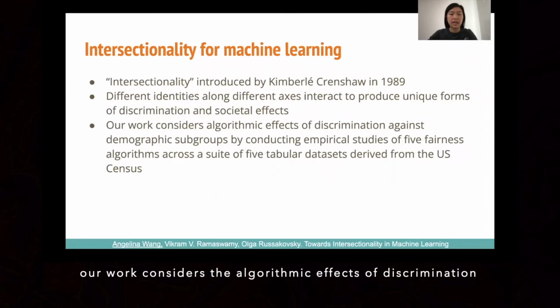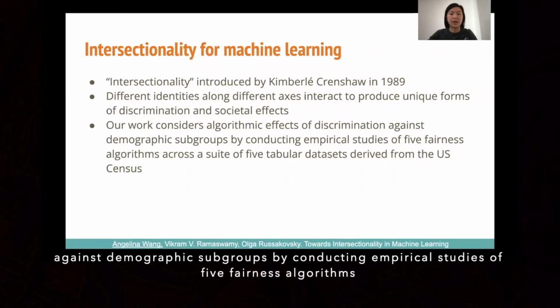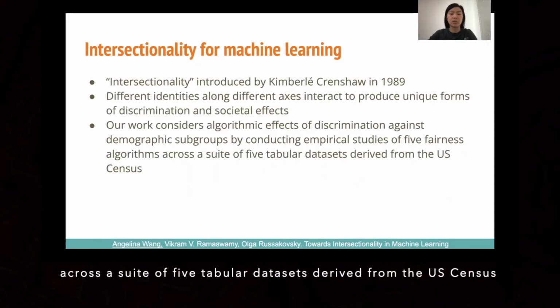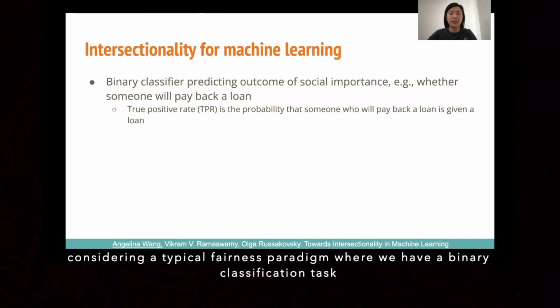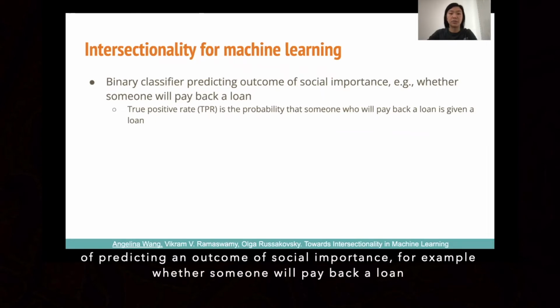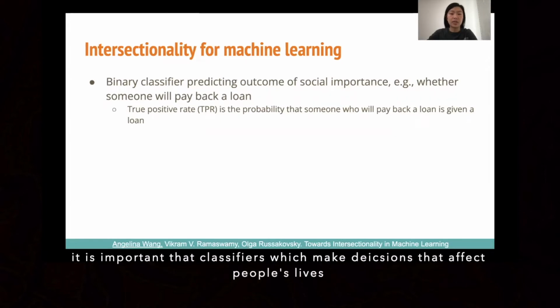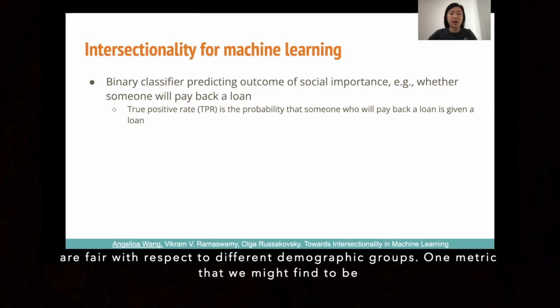Our work considers the algorithmic effects of discrimination against demographic subgroups by conducting empirical studies of 5 fairness algorithms across a suite of 5 tabular datasets derived from the US Census. To motivate the importance of intersectionality in machine learning, we begin by considering a typical fairness paradigm where we have a binary classification task of predicting an outcome of social importance. For example, whether someone will pay back a loan. It is important that classifiers which make decisions that affect people's lives are fair with respect to different demographic groups.